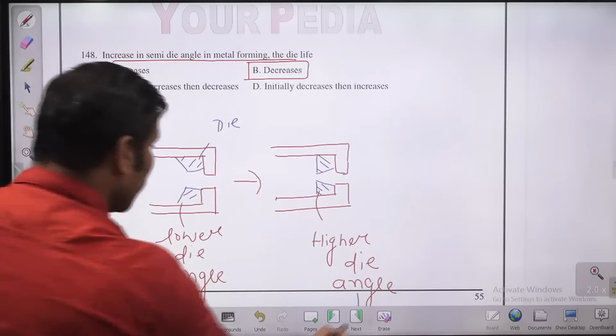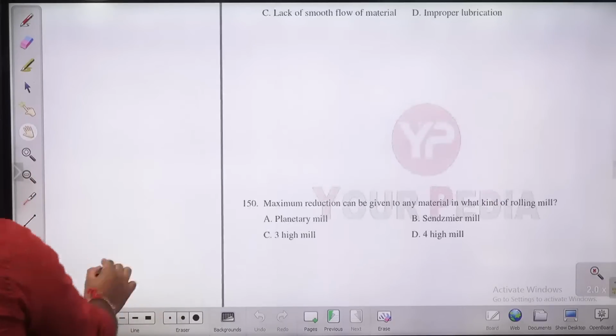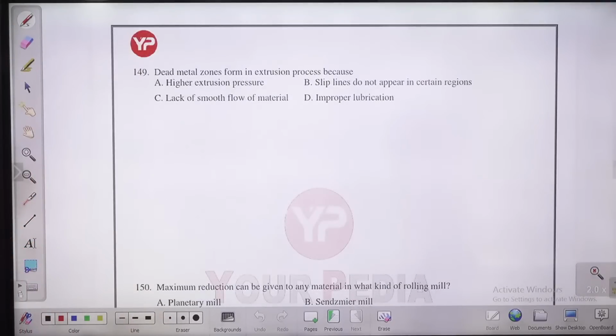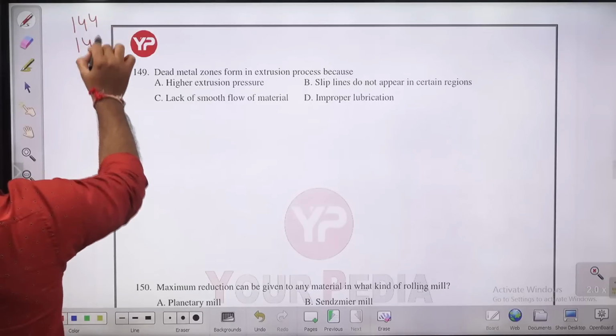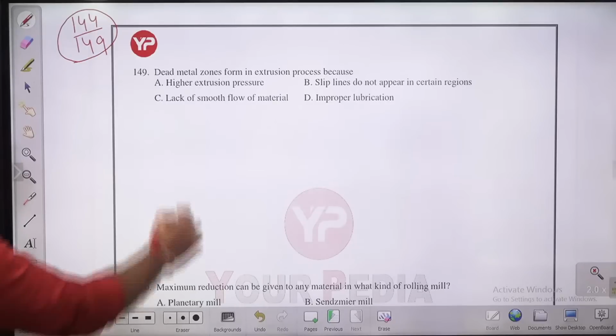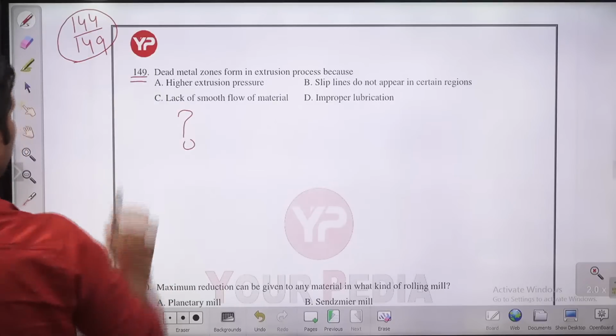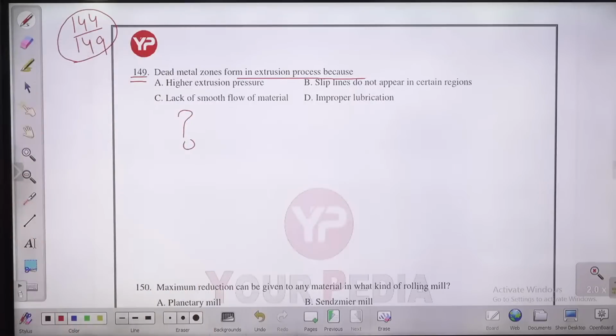Let us move to next question, question number 149. So two questions I have not answered. I think this is question number 149 and one more question I have not answered, which is 144. So that separately we will discuss. 144 and 149. So this time I'm not answering. We'll check. Dead metal zone forms in extrusion process because.